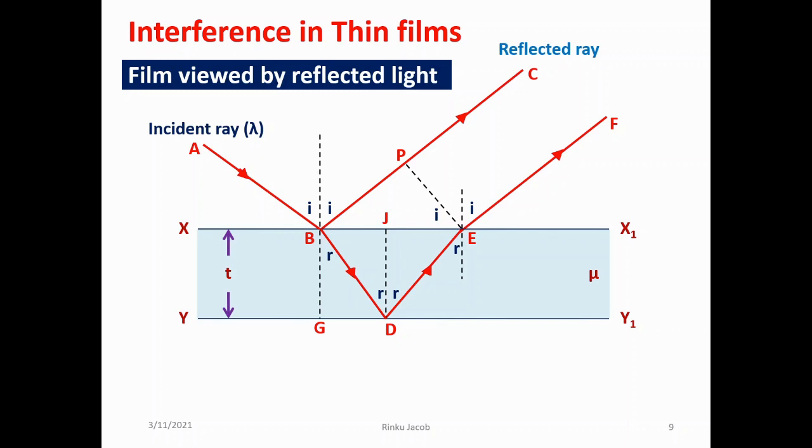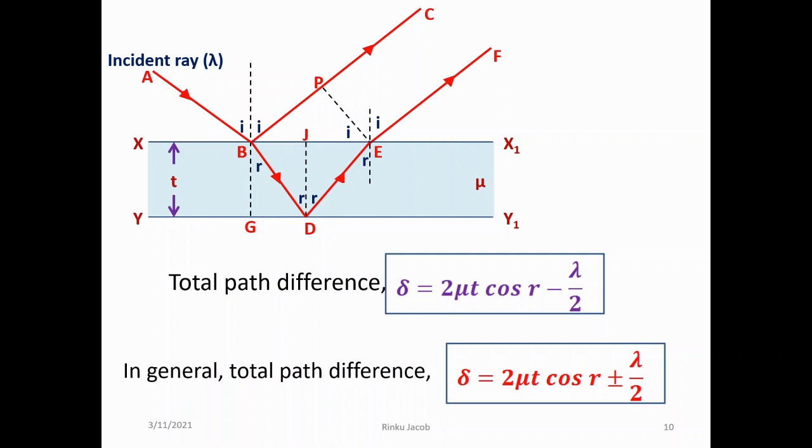The interference pattern is obtained by the interference between the reflected rays from the top and bottom surface of the film, and it is controlled by the path difference between the two reflected rays. The total path difference between the rays reflecting from the top and bottom surface of the film is given by delta equal to 2 mu t cos r minus lambda by 2. And in general, the total path difference is given by delta equal to 2 mu t cos r plus or minus lambda by 2. Here, mu is the refractive index of the thin film, t is the thickness of the thin film, and r is the angle of refraction.